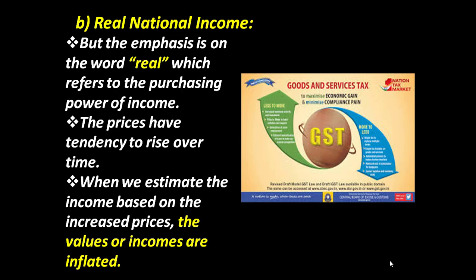The prices have a tendency to rise over time. When we estimate the income based on the increased prices, the values or incomes are inflated. So, when the income increases, on the other hand, prices of products, goods and services also increase, so that values or incomes are inflated. They cannot be the same, there will always be fluctuation.